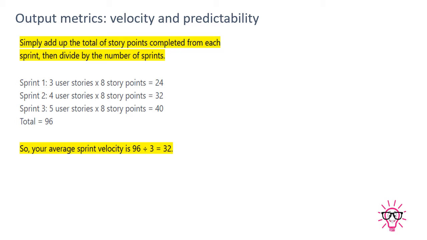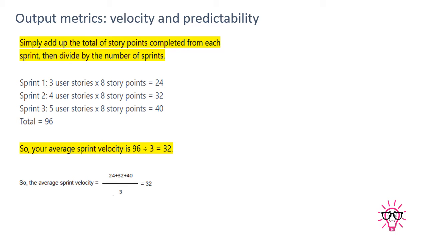But in the second sprint I am working with 4 user stories, where every story has 8 story points and the count is 32. But here the velocity is not 32 for the second sprint, because I have completed my second sprint, so right now I am calculating the average. So 24 plus 32 divided by 2. So that is my velocity for the second sprint. Same for the third sprint also. Third sprint velocity is 96 divided by 3. So 32 is my velocity.